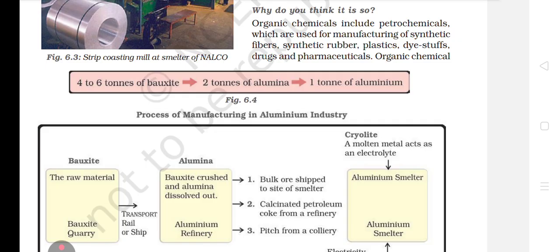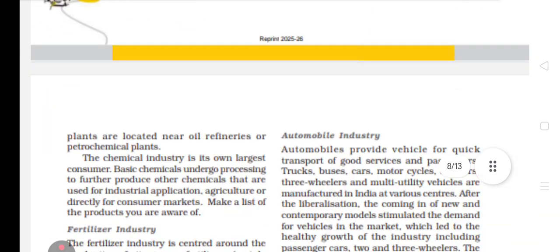So dear student, you must have read in class 10th, there was one chapter, acid base and salt, and you must have read that NaCl is used to produce many more chemicals. Okay, so the chemical industry is its own consumer. The reason behind this is that one chemical is used to produce many other chemicals.